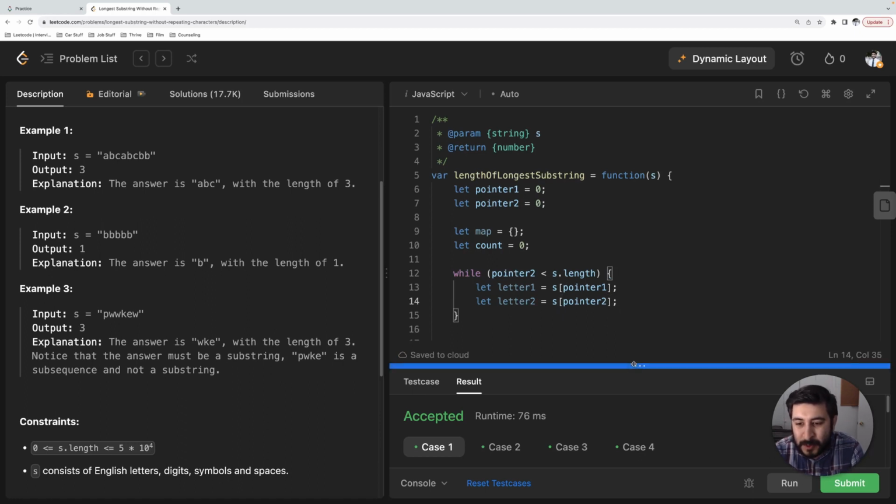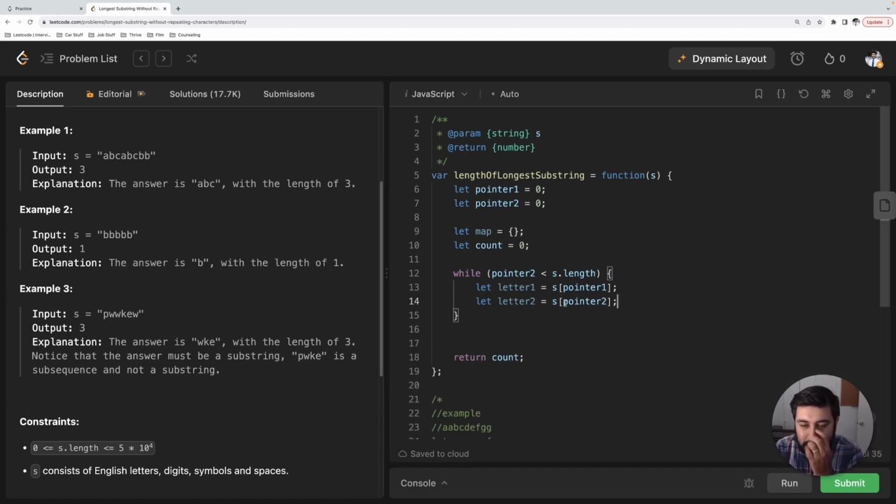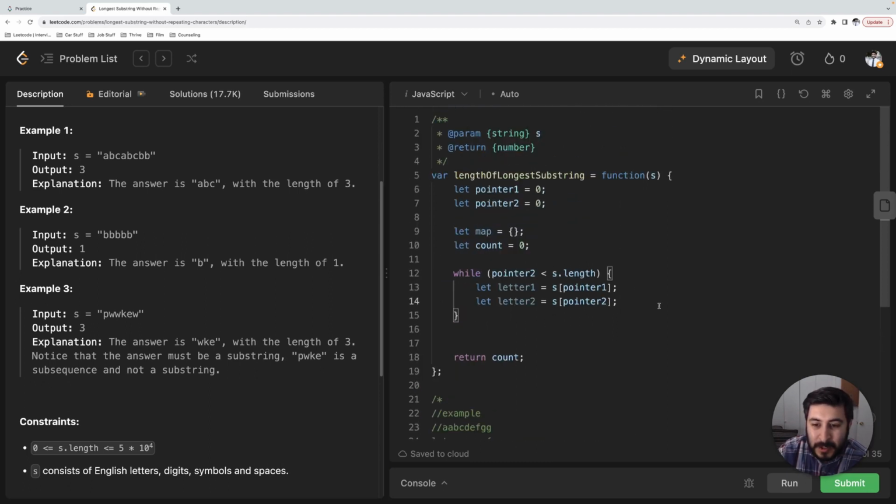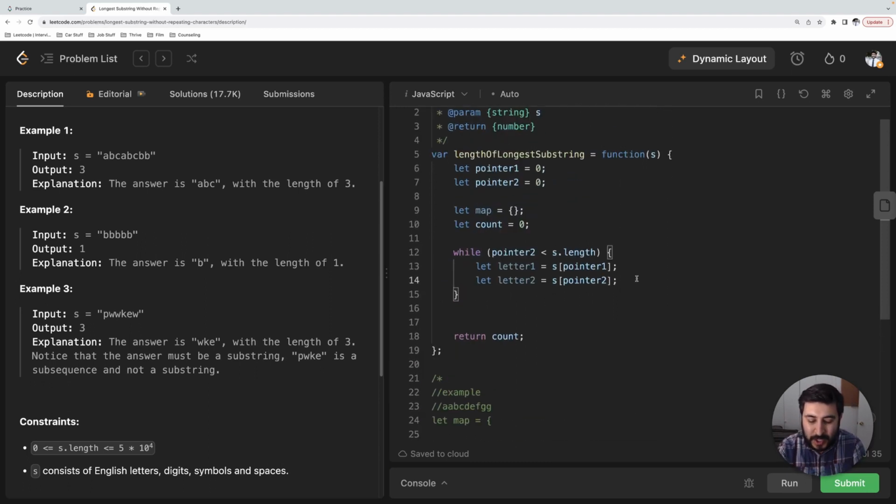Okay, let me give this some more space here. All right, so now we have our letter 1 and letter 2. And the first thing that I said is we want to check the map to see if the letter exists. So we're going to say an if statement, if map does not contain letter 2, well, we're going to add it to the map.